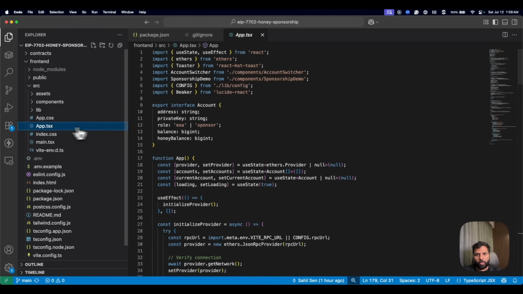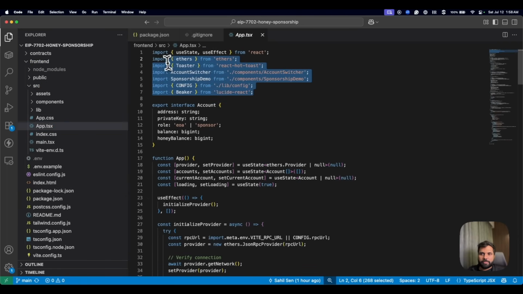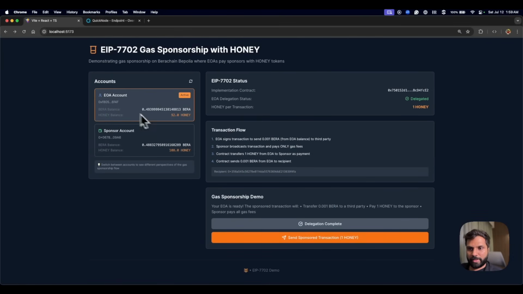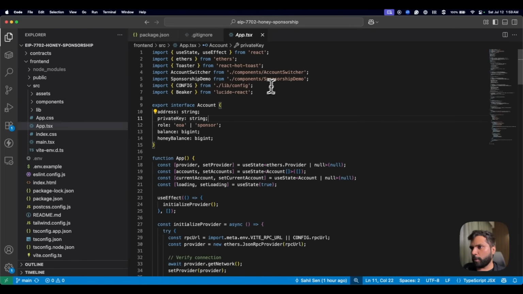Coming back to our core application file, we are importing a bunch of stuff like React, ethers, a toast library for our notification toasts within the app, some components which we will understand later, and a config file which we will also understand later. Lucide React provides custom icons, in this case a beaker towards the bottom. We are also exporting the account interface, but the functionality of it comes from the account switcher component, which we will understand later in the video as we go file by file.